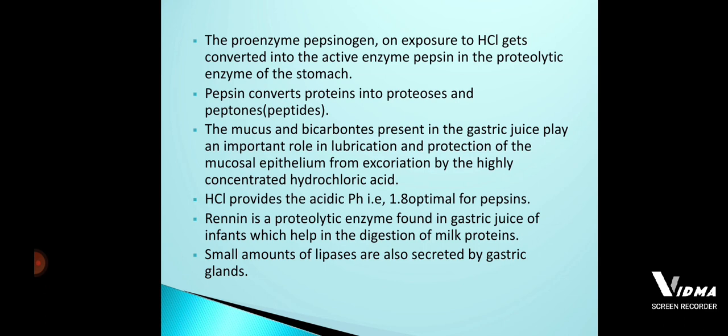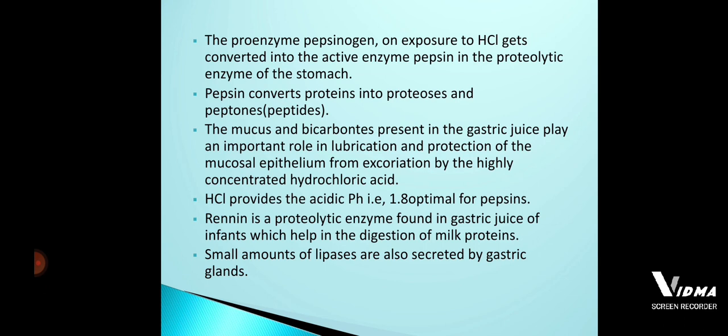Okay, so whenever the HCl is secreted in a large quantity, the mucosal epithelium, the epithelium of the mucosa, is helped by the secretion, that is the mucus and the bicarbonate present in the gastric juice.